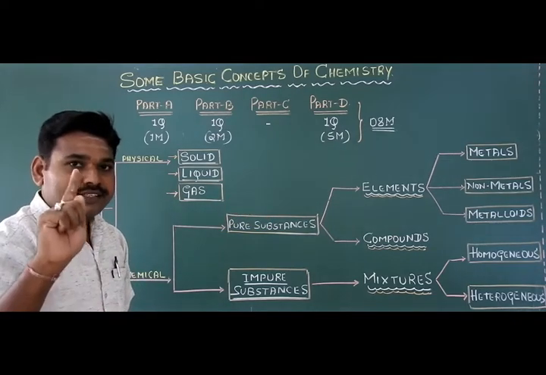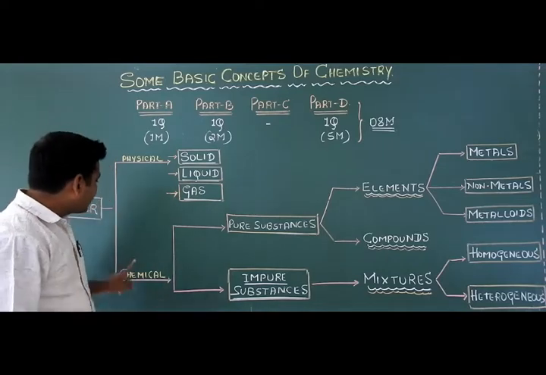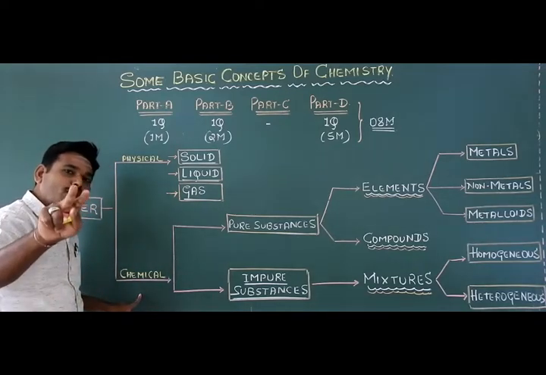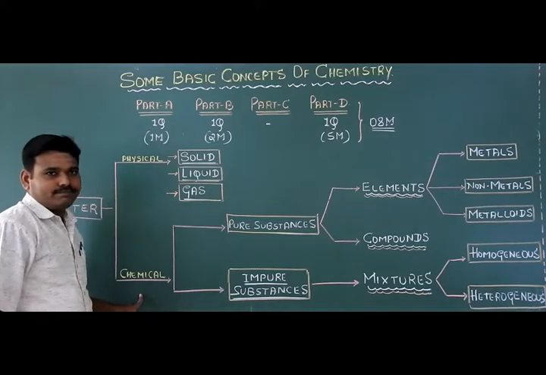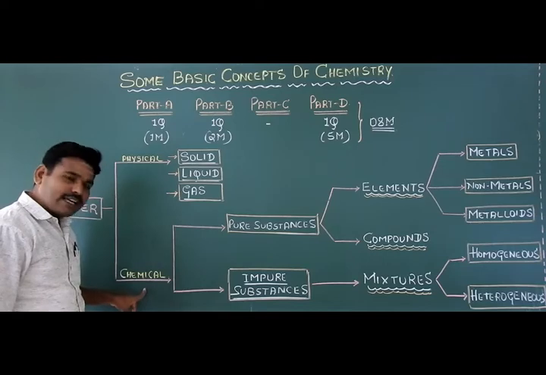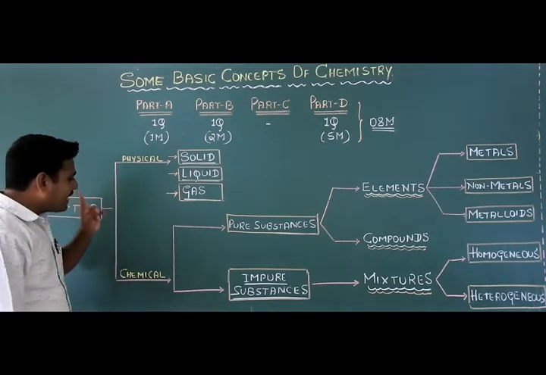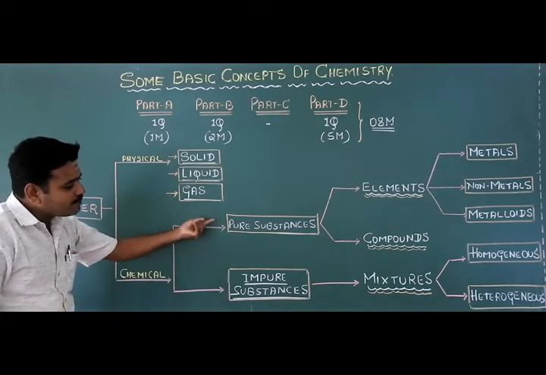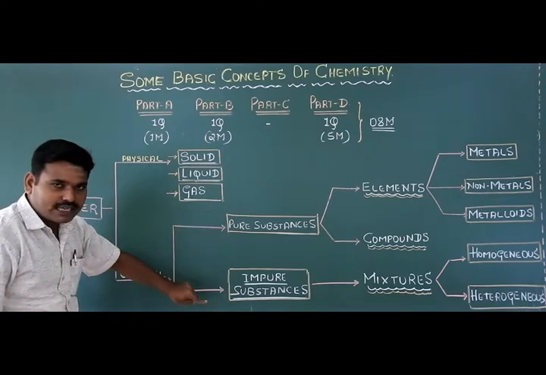And here you please listen. So in case of the chemical classification, the second mode of classification of matter, based on the chemical composition, the matter can be subdivided into pure substances and impure substances.